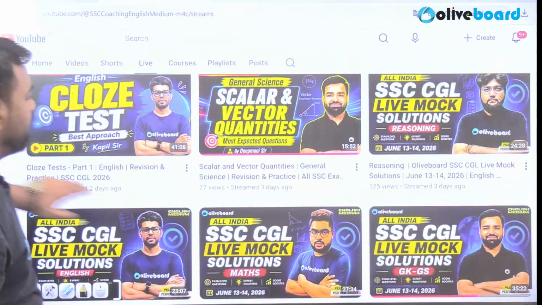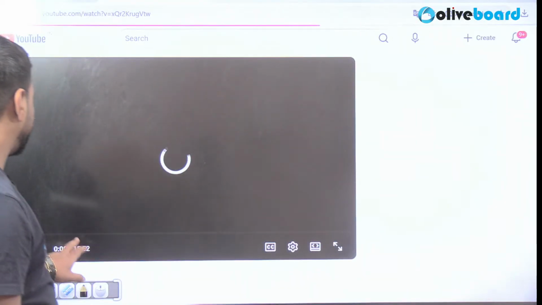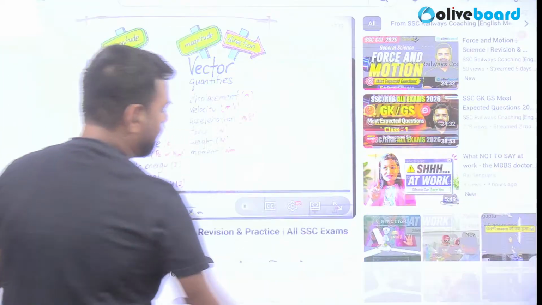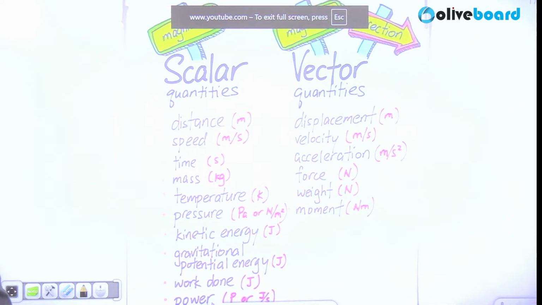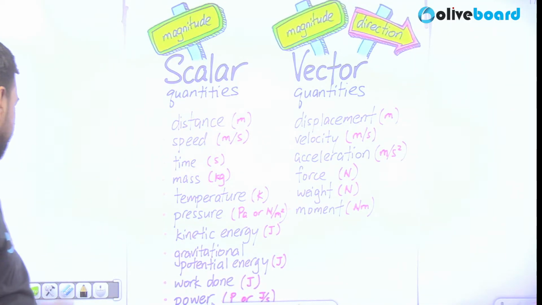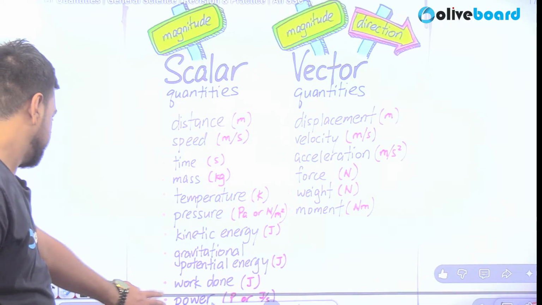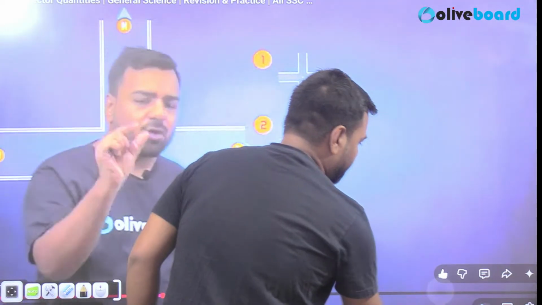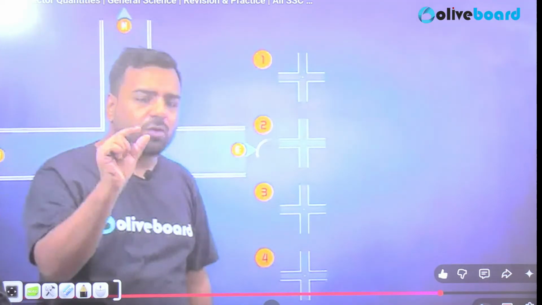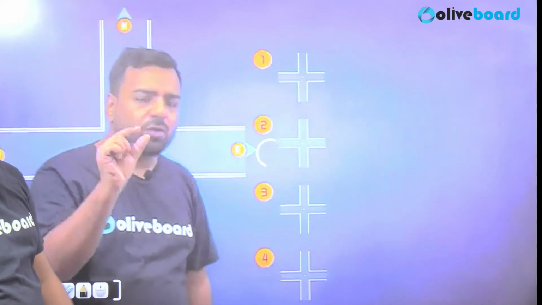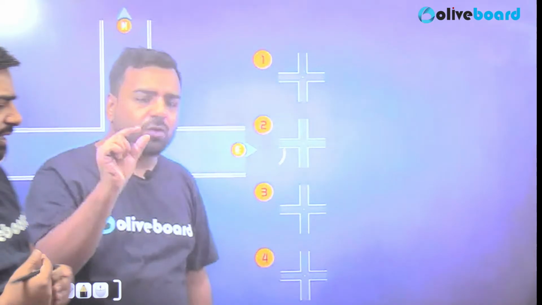So scalar and vector quantities, see here. In the scalar vector quantities, I've taken the whole session with this animation only. And here, let it play. So this is where we discussed the scalar and vector quantities that's mentioned here. Okay. So for the current part, since I explained here, I'll just show it to you.